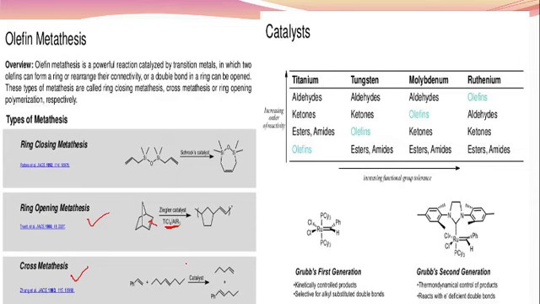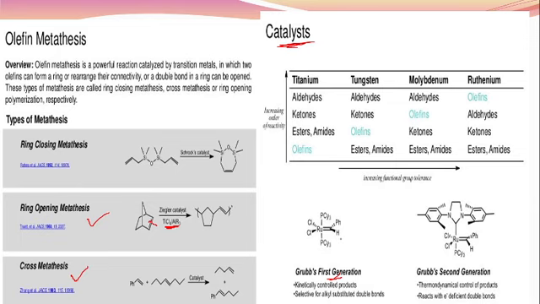For this metathesis, we can use a number of catalysts or transition metals. But for olefin metathesis, there is an increasing order of reactivity. Mainly you can see this is the Grubbs catalyst, RuCl2 double bond with PhCH, and here PCy3 and PCy3.